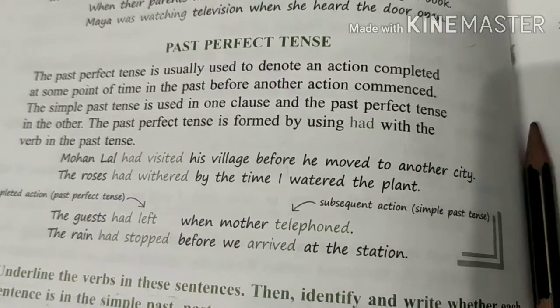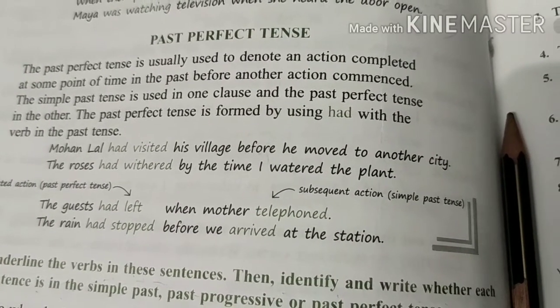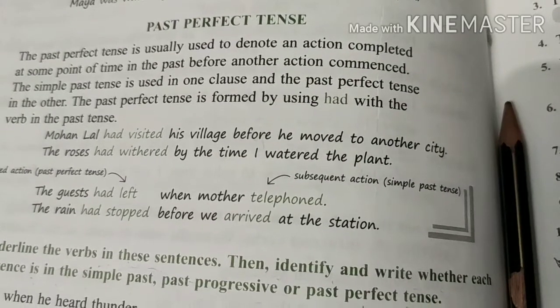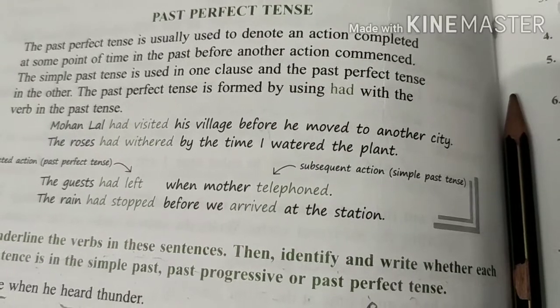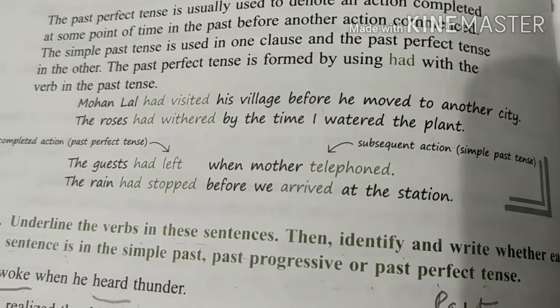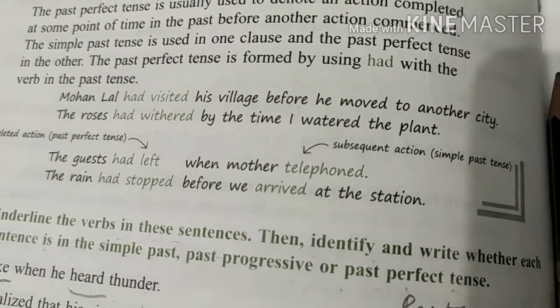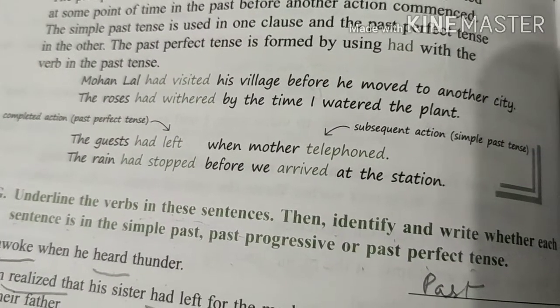For example, Mohanlal had visited his village before he moved to another city. The roses had withered by the time I watered the plant. The guest had left when mother telephoned. Completed action, past perfect tense.